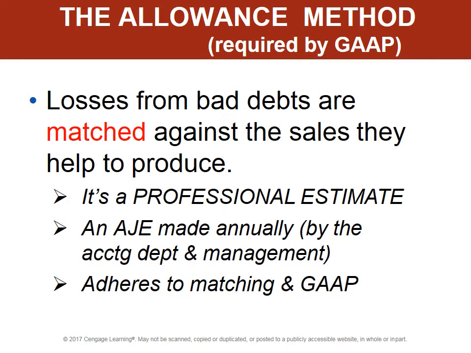Now, when do they record adjusting journal entries? That's an important concept to remember. AJEs are recorded at the end of the accounting period, and they are recorded right before financial statements are prepared to ensure that the financial statements are accurate. And GAAP requires accurate financial statements done through the allowance for uncollectible accounts expense estimate.